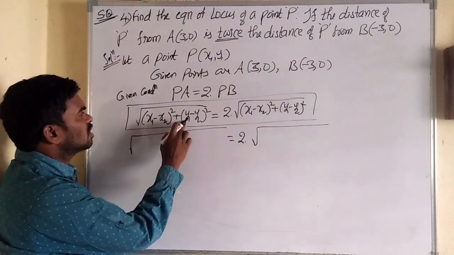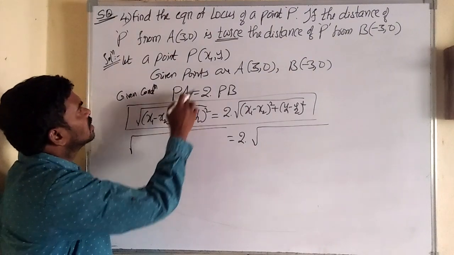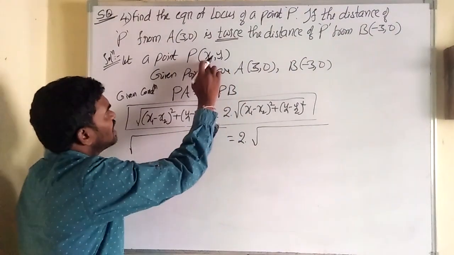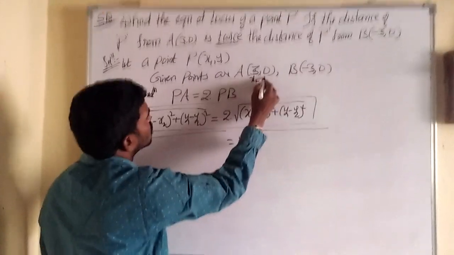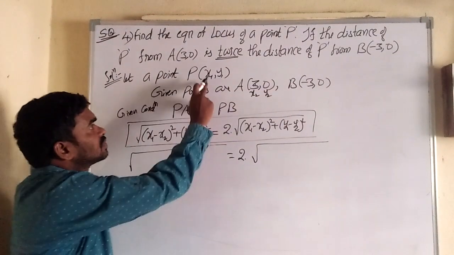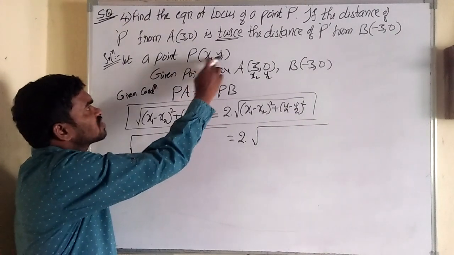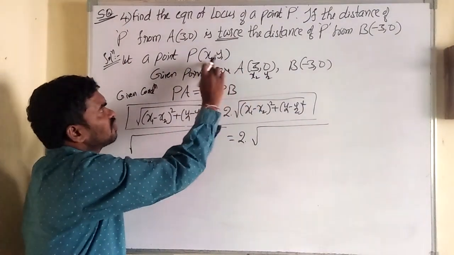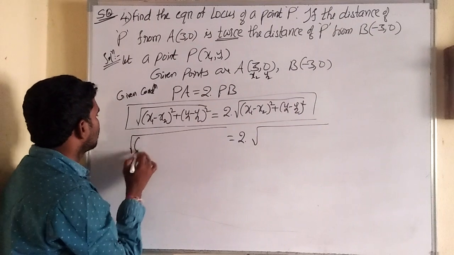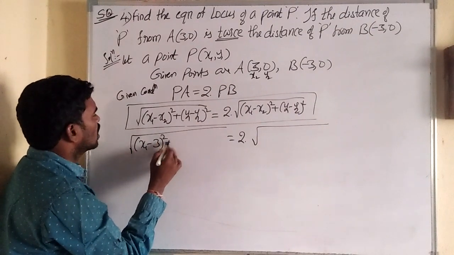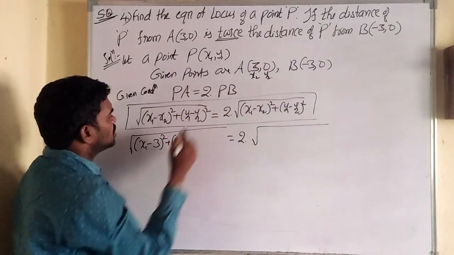Root is equal to 2 into root. x1 minus x2 whole square plus y1 for P and A. So P is x1 y1, A becomes x2 y2. So the formula is x1 minus 3 whole square plus y1 minus 0 whole square.